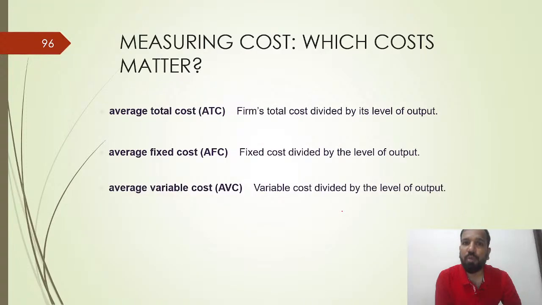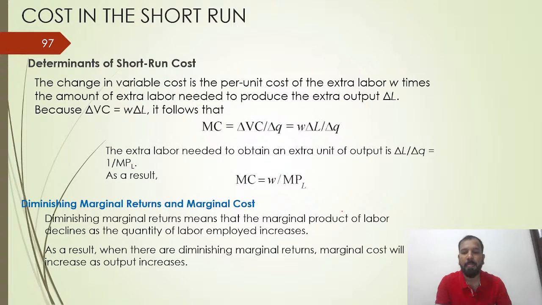So what is all about measuring the cost? Average total cost forms total cost divided by the level of output. Average fixed cost is fixed cost divided by the level of output. Average variable cost is variable cost divided by the level of output.